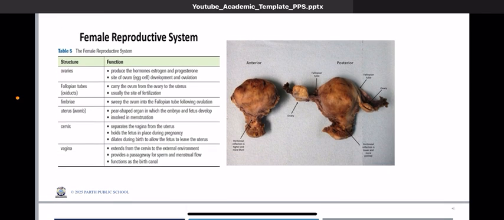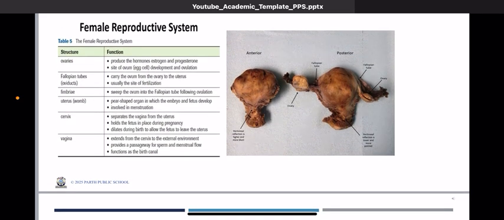Now moving on to the female reproductive system, we need to understand that the female reproductive system again consists of major organs. They are the ovaries, where the production of egg will take place, and also it is going to play a major role in production of certain hormones. Now ovaries in itself can work like a temporary endocrine seat. So in this topic we'll see whether it is the entire ovary that is working like an endocrine seat, or maybe there are certain other structures that are formed within the ovary. They are going to work like a temporary endocrine seat.